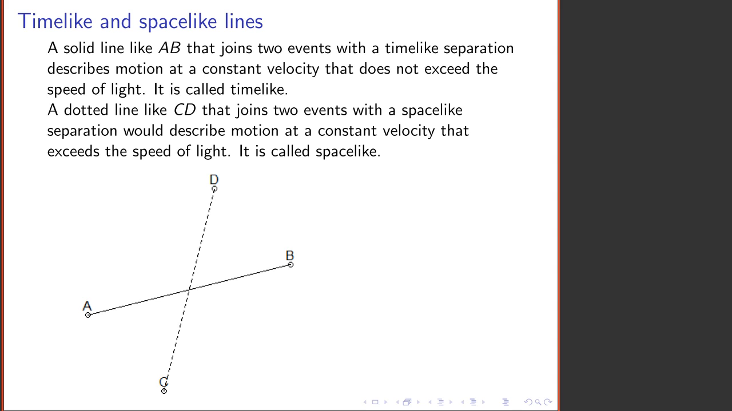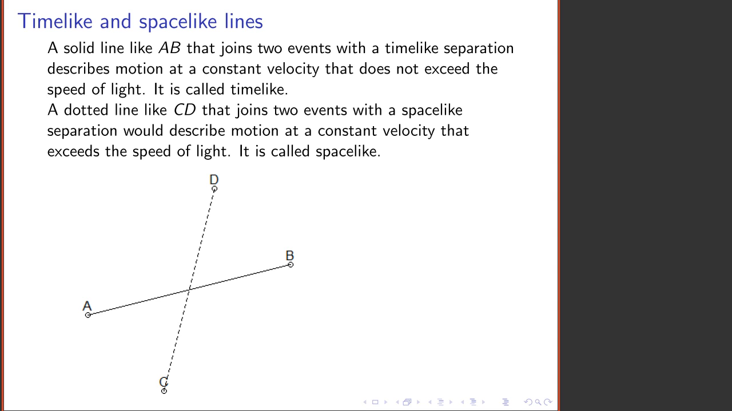Given two events in Minkowskian geometry, they may be joined by a line, but that only happens if the slope of the line is less than 1 in magnitude. In that case, the line describes a uniform motion taking place at a speed less than the speed of light, which is on hand for both event A and event B.